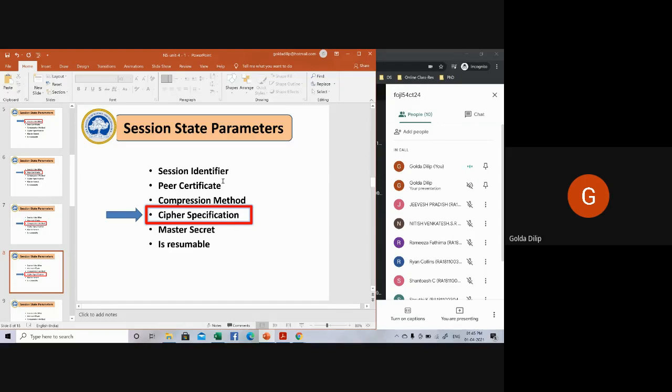Then again, the hash size will also be defined. The cryptographic attributes like your hash size, all these things will be defined as a part of your cipher specification.